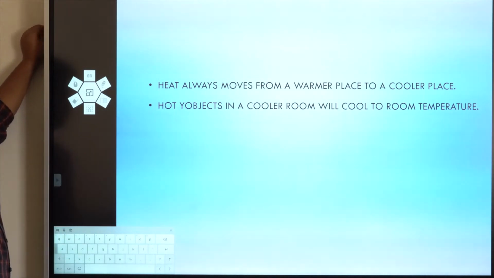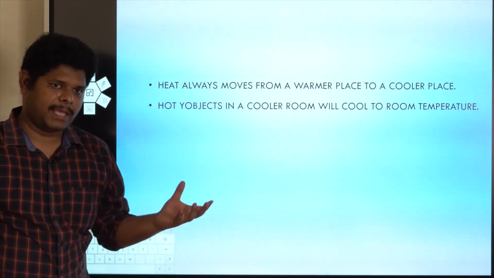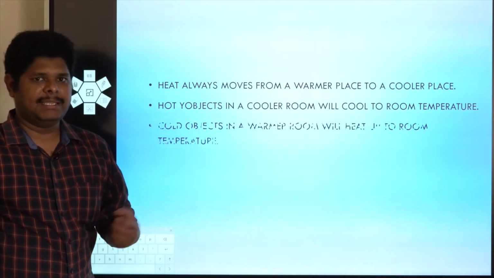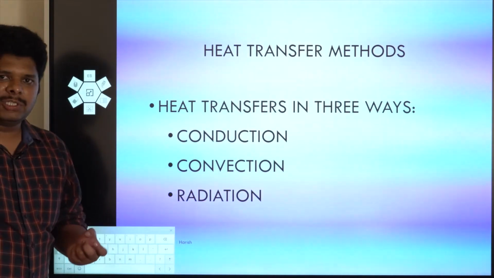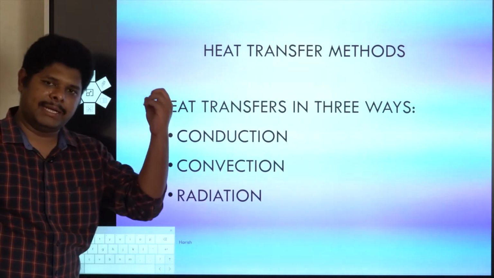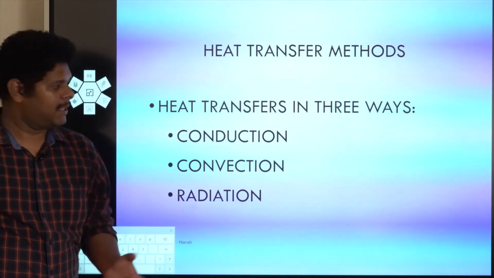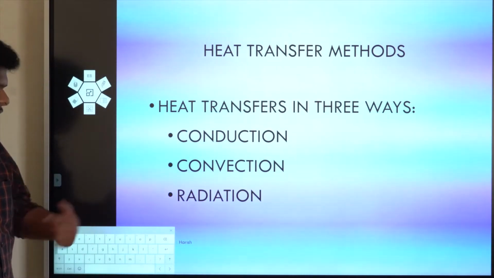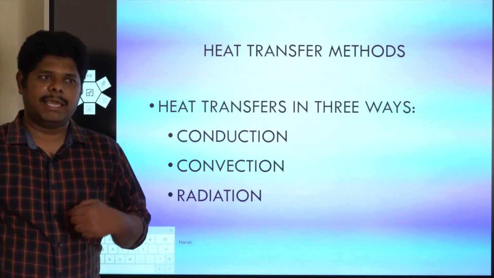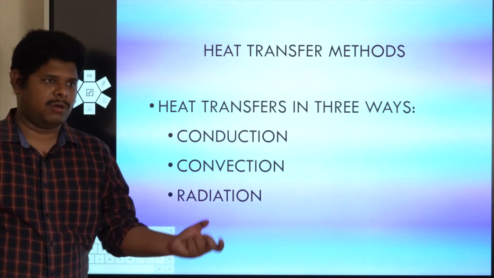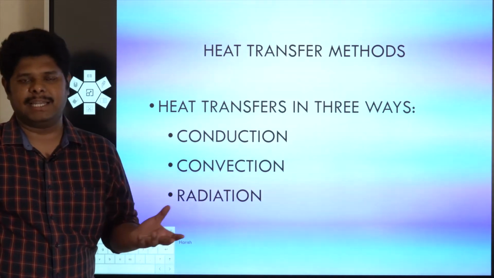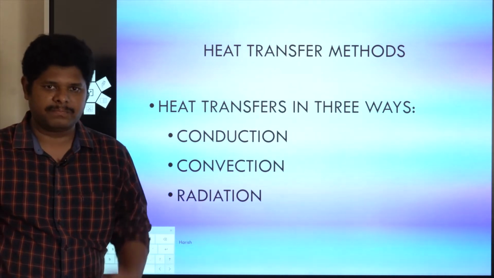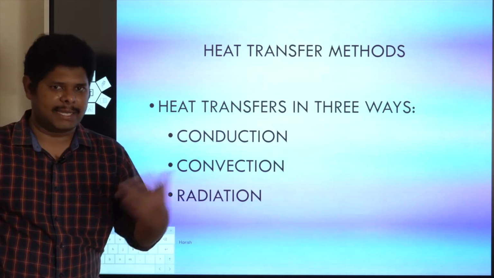Whenever you place a hot object in a cool room, the heat energy will be lost by that hot object, so gradually its temperature reduces and it becomes cooler. Similarly, whenever you place a cooler body in a warmer room, the temperature of the object will increase. As a result, the object will become warm. That is about the flow of heat energy.